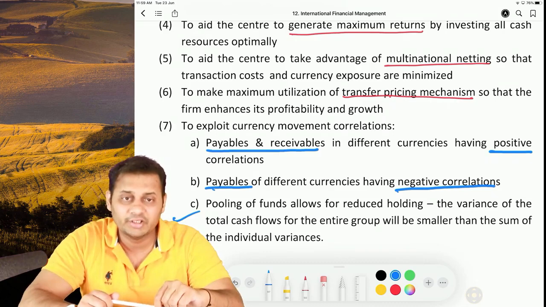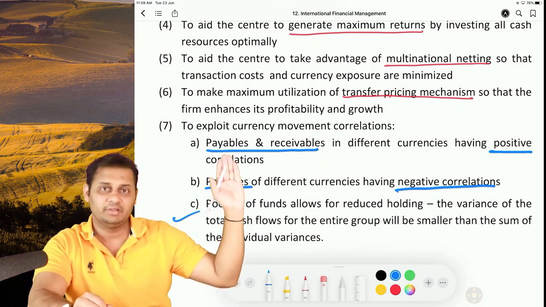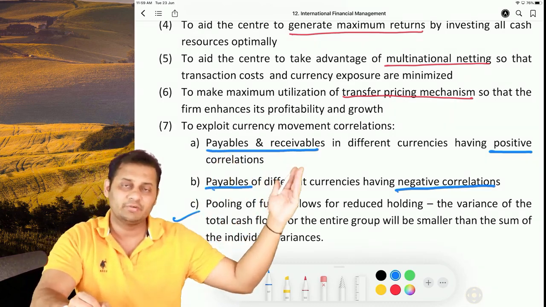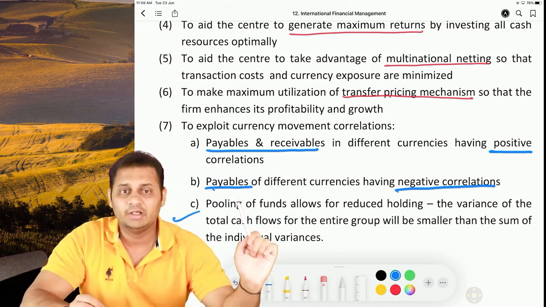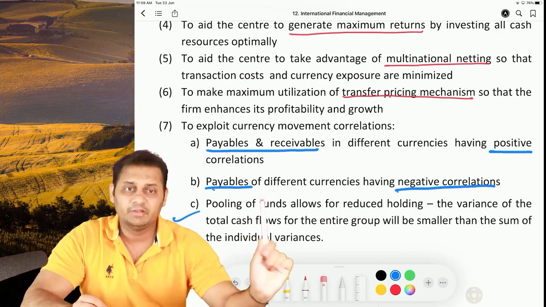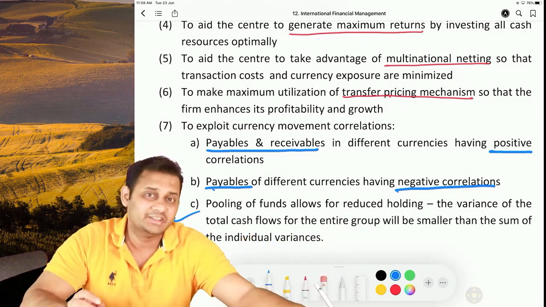Why positive correlation? Because if there is a profit in payables, there will be a loss in receivables, hence the net loss or gain will be zero or at least minimized. In terms of payables, why should there be a negative correlation in currency?